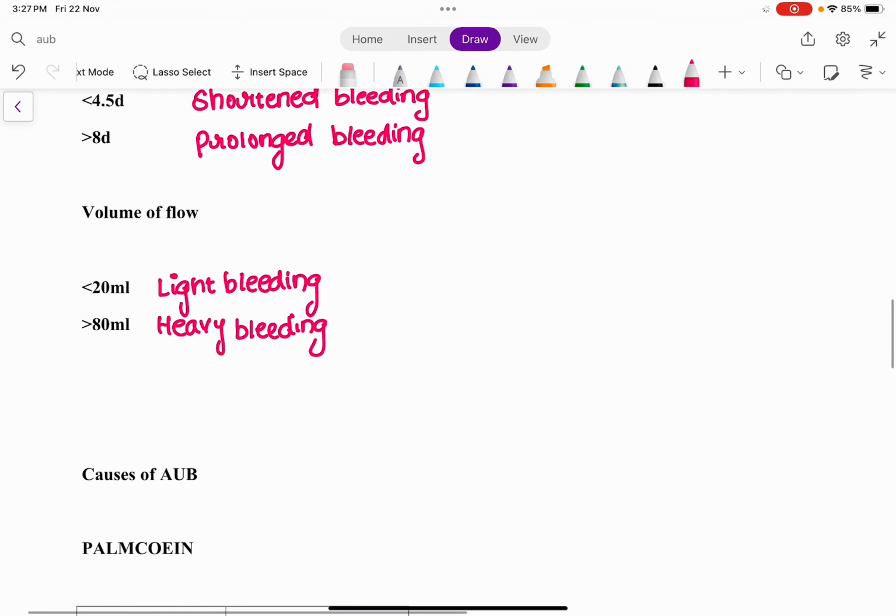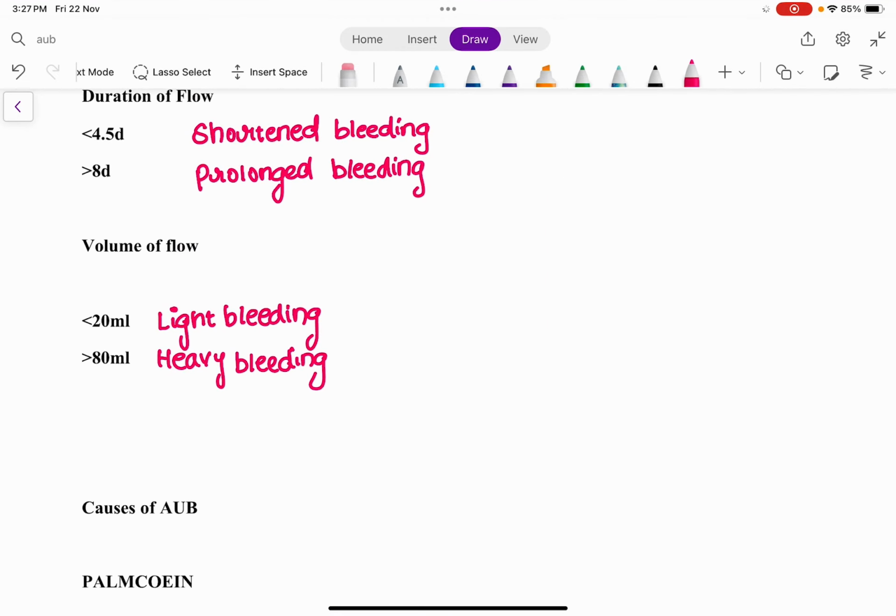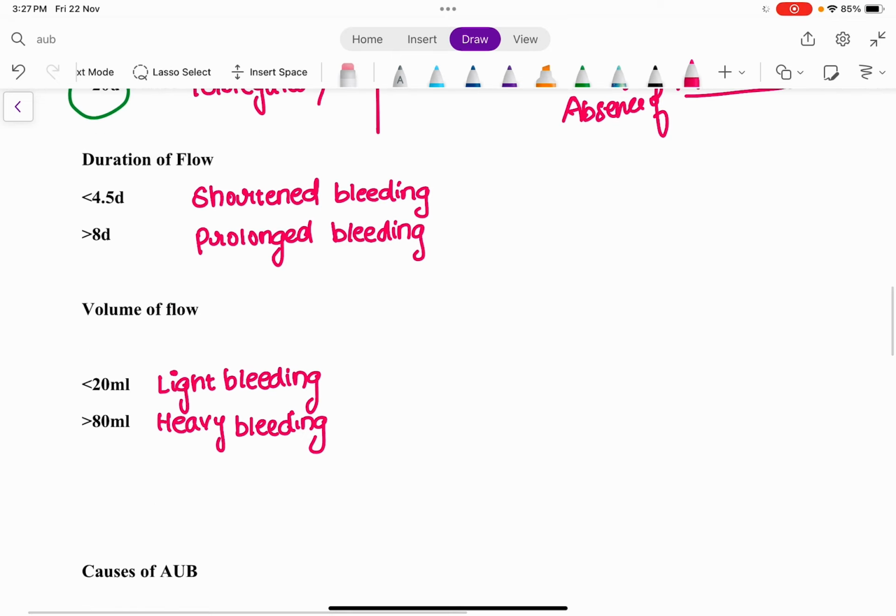Yes. So now we are going to the duration of flow. I told you any flow happening between a duration of about 4.5 to 8 days is considered to be normal. Later the new proposal said that any bleeding up to 8 days is considered normal, and any bleeding which happens at more than 8 days is considered to be abnormal.